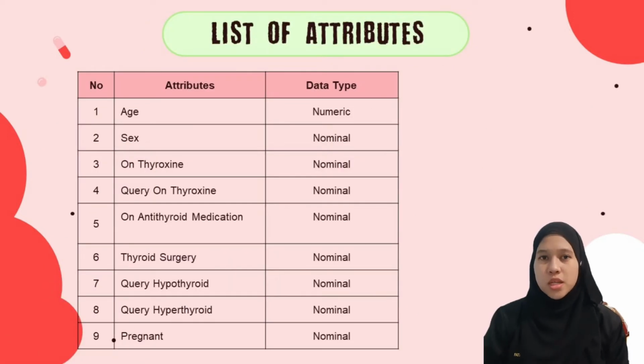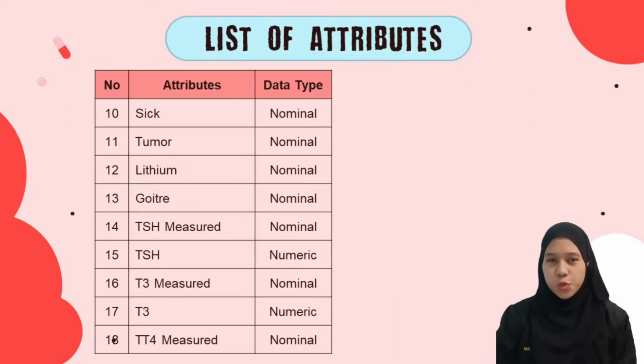Next, I will show you the list of attributes in our dataset. First, age, and the data type is numeric. Next, sex, on thyroxine, query on thyroxine, on anti-thyroid medication, thyroid surgery, query hypothyroid, and pregnant. And all these attributes have nominal data type. Then we have sick, tumor, lithium, goiter, TSH measured, T3 measured, and TT4 measured. And all of that is nominal data type. Meanwhile, TSH and T3 are numeric data type.